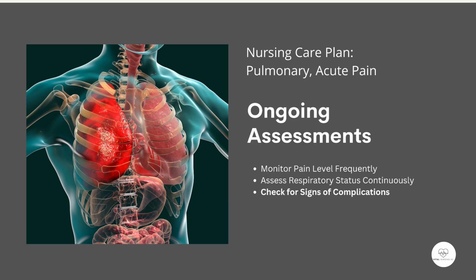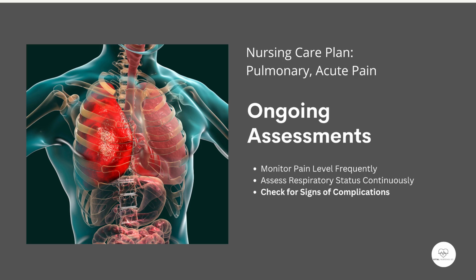Ongoing assessments. Next, let's look at 3 critical nursing assessments and the rationale behind each. 1. Monitor pain level frequently. Use a standardized pain assessment tool such as the numeric pain rating scale to evaluate pain intensity, location, and triggers. Rationale. Pain is subjective and can change rapidly, especially in pulmonary conditions. Regular assessments allow timely interventions and help track the effectiveness of pain management strategies.